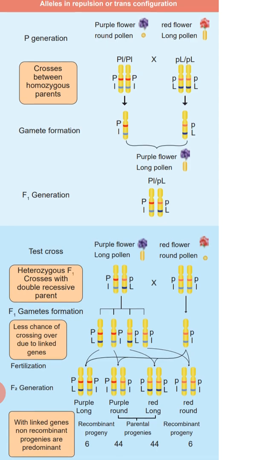Okay, so here it is found the purple long, the number of progeny is found to be less. Here the parental type is purple round and red long, so again the parental type is found in more, whereas the recombinant, that is the purple long and red round, is the recombinant in this case. So the number of recombinant progeny here is less. 6 plants are produced in each.